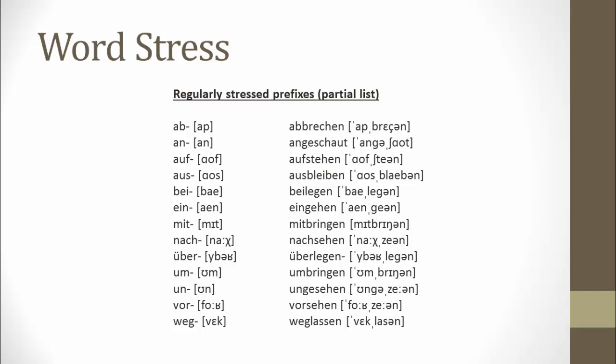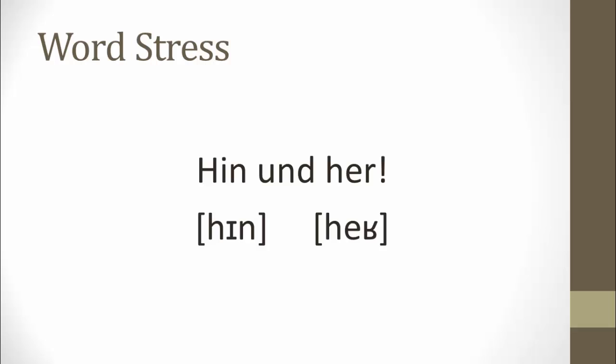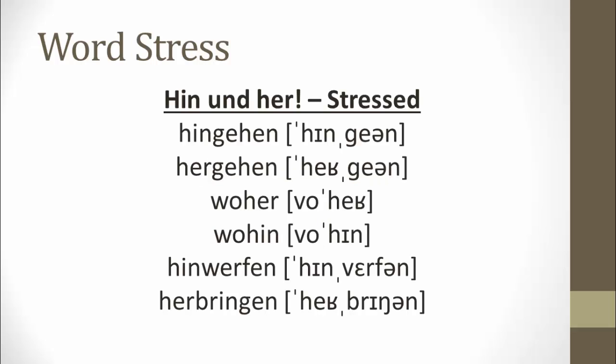So it would be a good idea to go through this chart again and become more familiar with these prefixes and these words. Hin und her. And these word parts can be stressed or unstressed depending on how they're functioning. So we'll first look at when they're stressed. So just like we had several prefixes that go right before a main part, eingehen, and so on, hin und her can appear in those stressed positions as well. Hingehen, hergehen, woher, wohin, hinwerfen, herbringen.